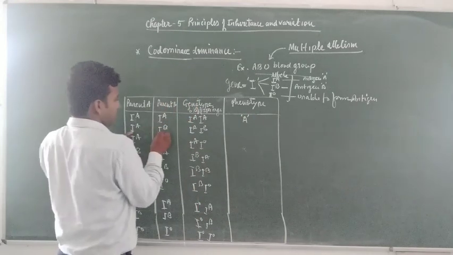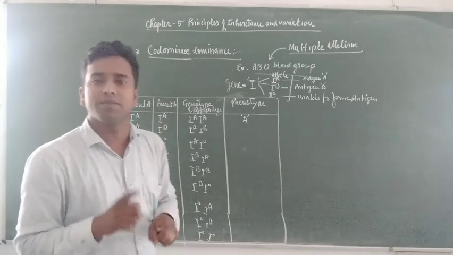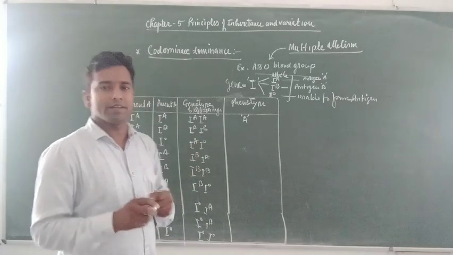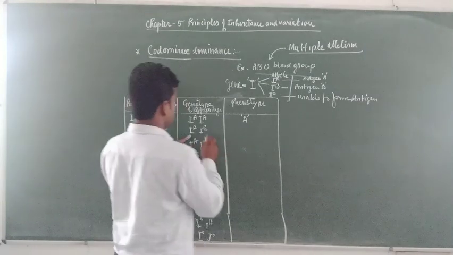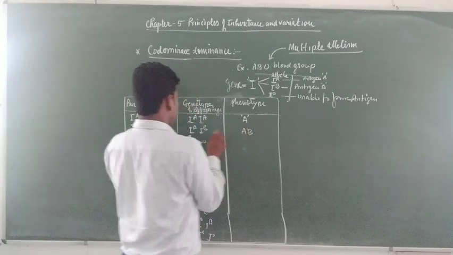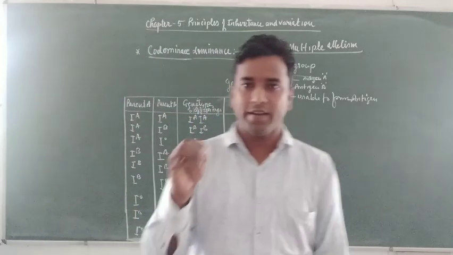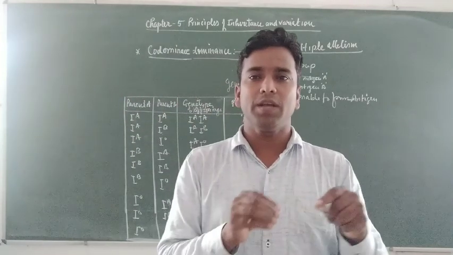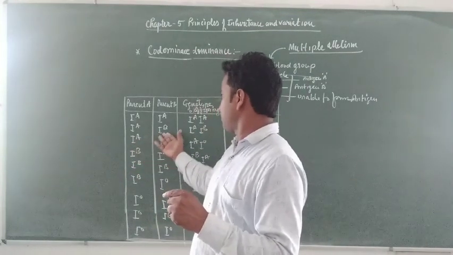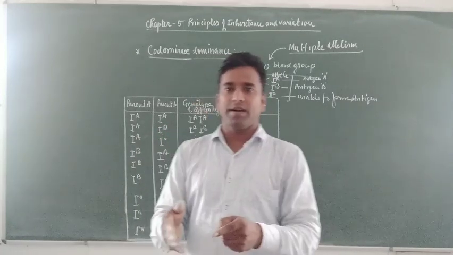Second is IAIB. Both are able to form their antigens on the surface of the RBC, because they form their enzymes and antigens on the surface of the cells. This forms blood group AB, showing the activeness of both parent genes. Suppose one parent has blood group A and another has blood group B, and their offspring has blood group AB.